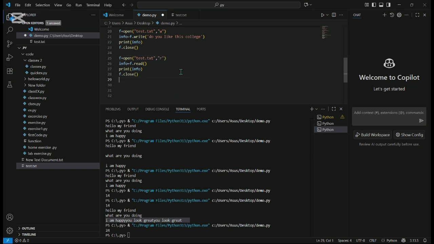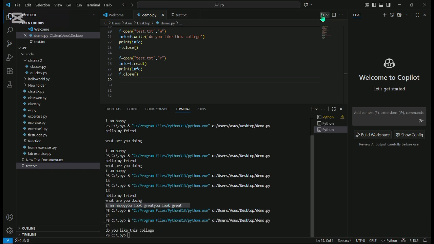Now let me run. With read, all the messages are there, but in case of write, it will remove all messages. It will just keep the new message that we write using the write method.